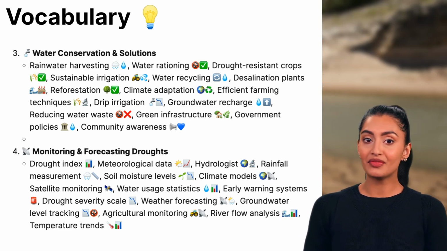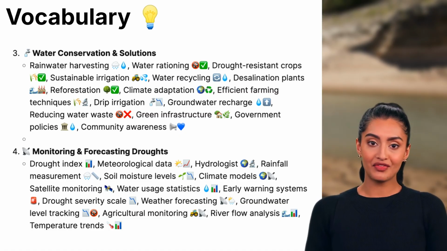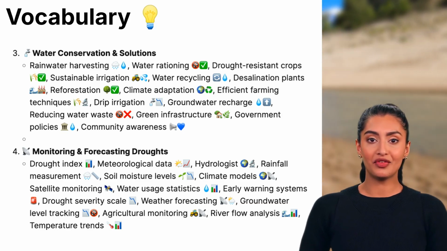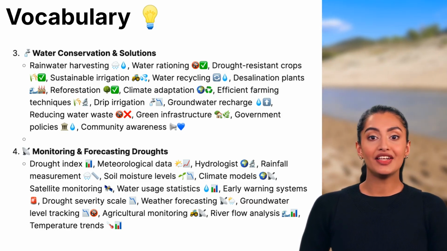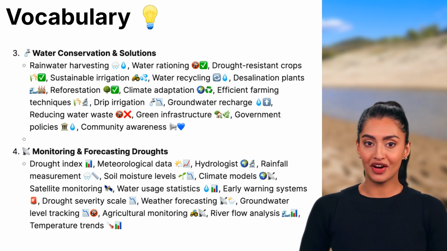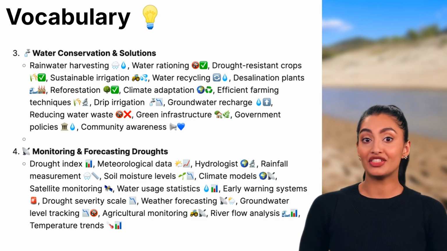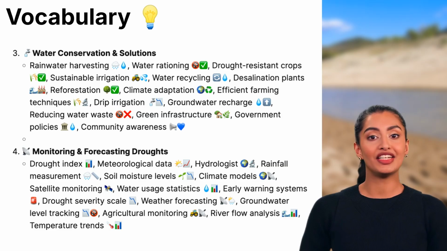Water recycling, treating and reusing water instead of wasting it. Desalination plants, facilities that remove salt from seawater to create drinking water. Reforestation, planting trees to help restore natural rainfall patterns. Climate adaptation, adjusting farming and water use practices to prepare for climate change.